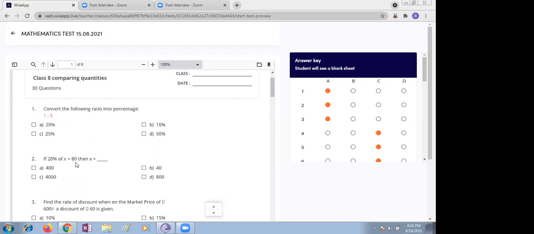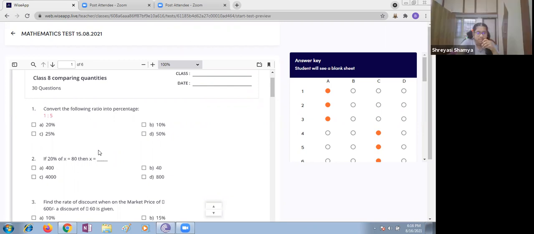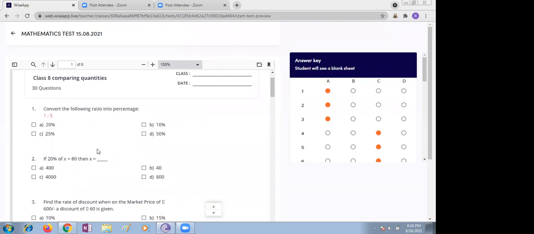The second bit is 20% of X. May I explain this question? 20% of X is 80. So 20x upon 100 is equal to 80. So 80 into 100 upon 20 is X. 20% of X is 80, then X is how much?